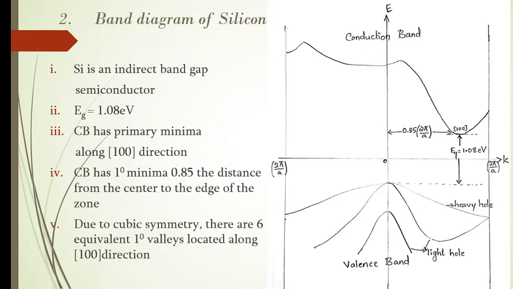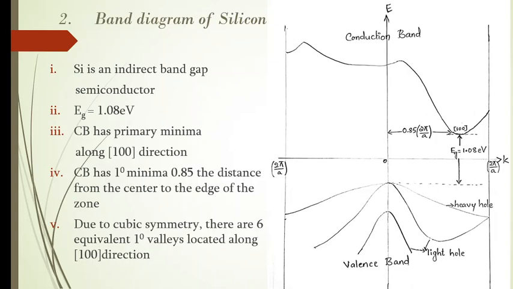Then again, we have studied different types of symmetries. Due to cubic symmetry, there are 6 equivalent primary valleys located along the 1 0 0 direction. In this diagram I have shown only one valley, but if you see the exact or the real band diagram, all the primary valleys and secondary valleys will be shown. That's why the diagram looks very complex.